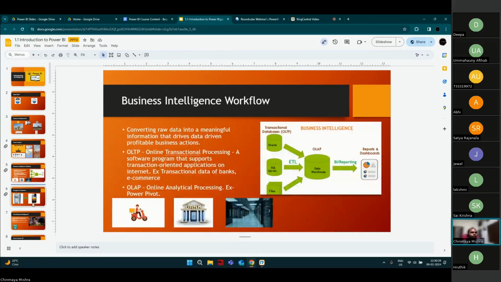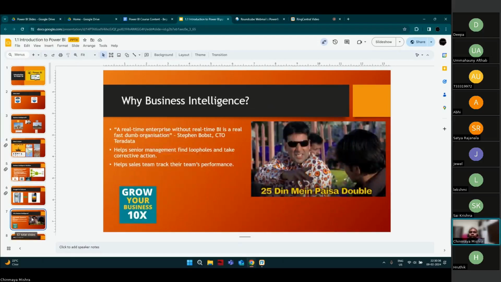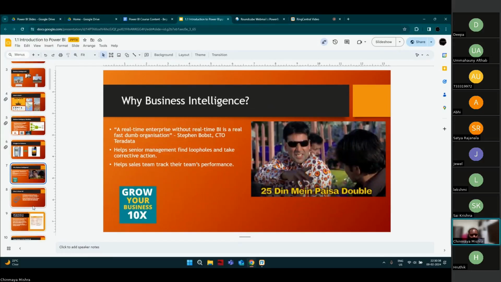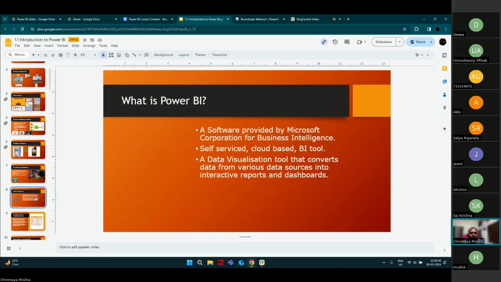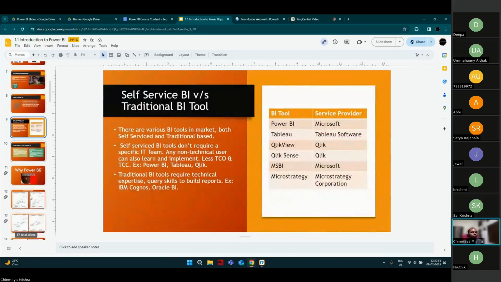We'll go into more detail about why data is required. We'll see a case study of Nokia and what happened with Nokia, then the requirement of a business intelligence tool. Why do we need a business intelligence tool? We'll see some interesting examples so that we understand why a BI tool is required. And then we'll move into what Power BI is and all those things in detail.